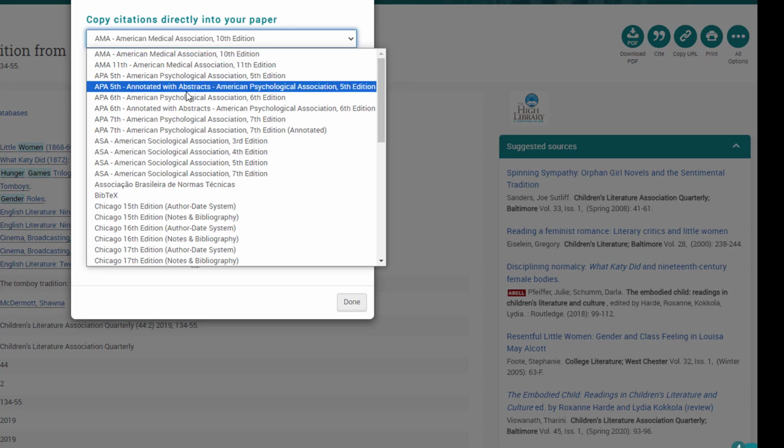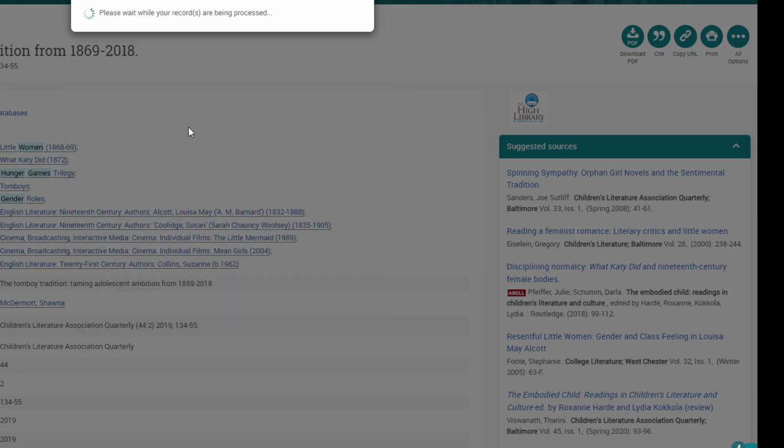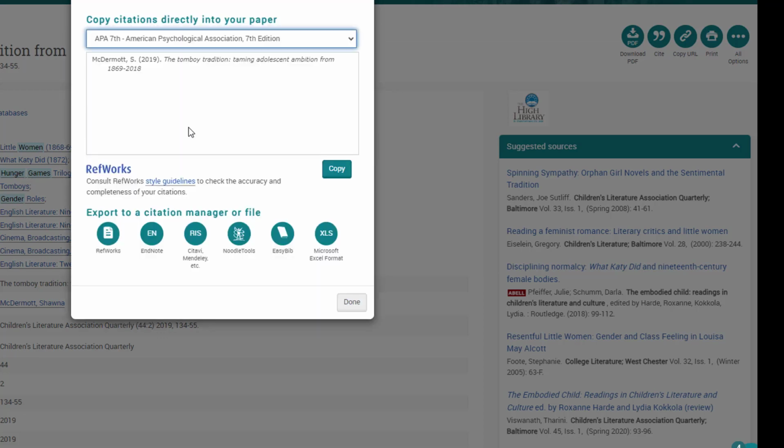I'm going to go here and change this to APA 7th edition. As always, please be sure to double check the provided citation for errors, but I do often recommend students keep track of this bibliographic information in some way as they are doing their research.